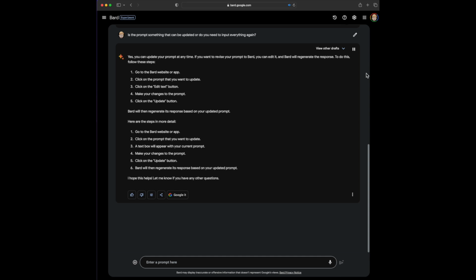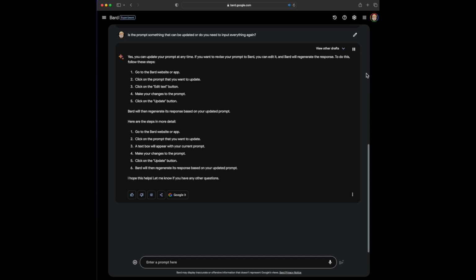1. Go to the Bard website or app. 2. Click on the prompt that you want to update. 3. Click on the Edit Text button. 4. Make your changes to the prompt. 5. Click on the Update button. Bard will then regenerate its response based on your updated prompt.